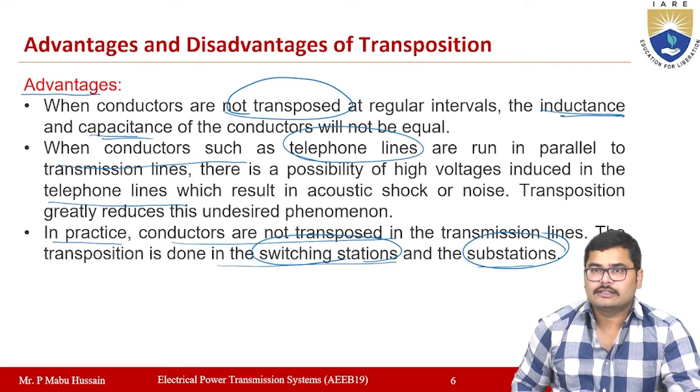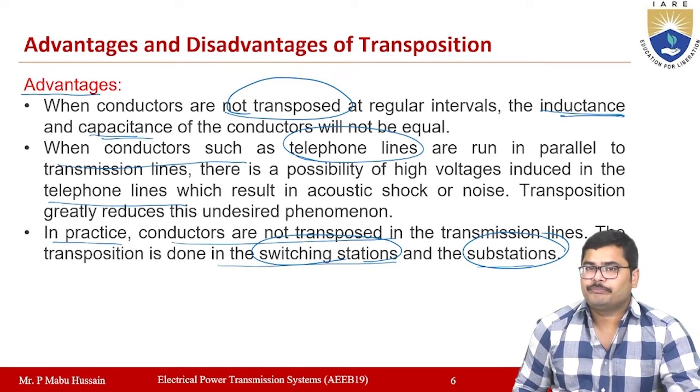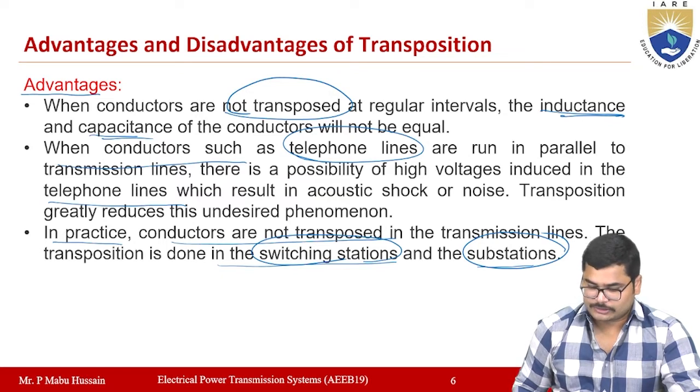First, inductance and capacitance will become equal when you transpose the conductors. The second one is that noise will not be developed when telephonic lines are running in parallel with the transmission lines. And this transposition generally is done in the switching stations and substations.